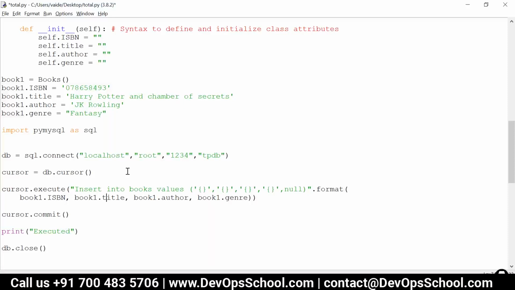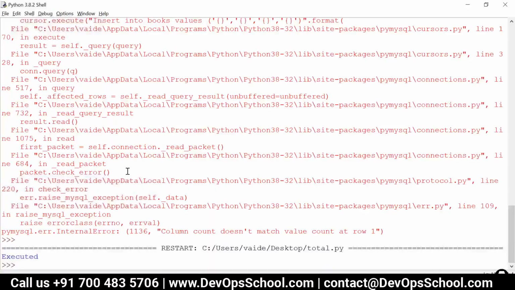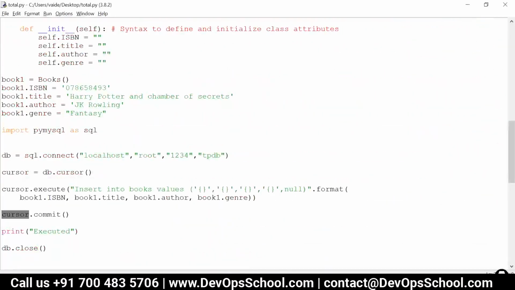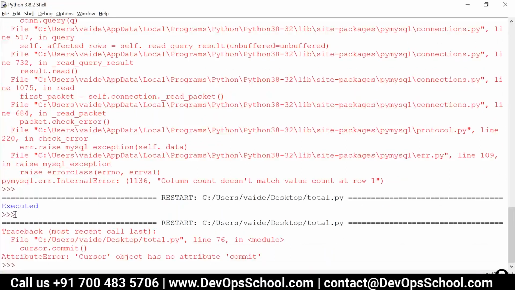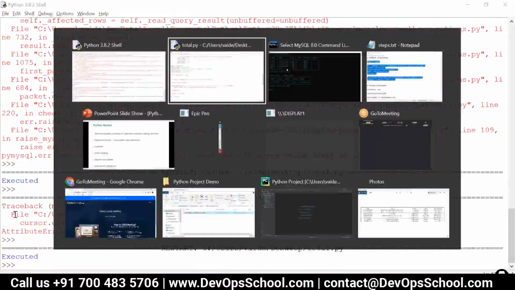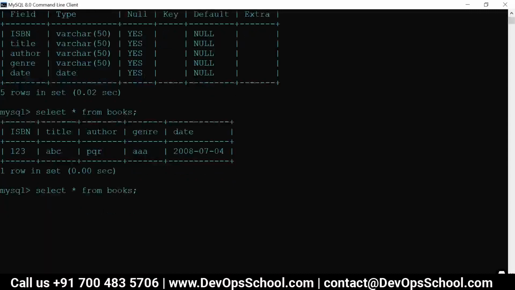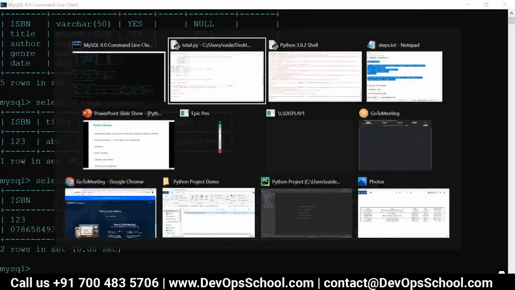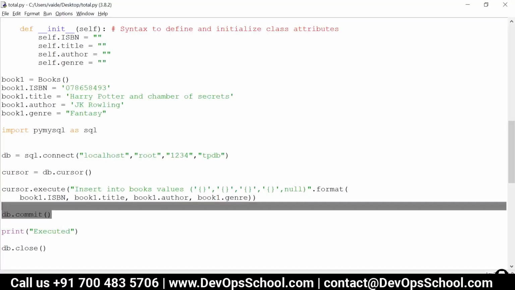Fine. Just let me try to execute this. Yeah, now it is inserted. Whenever we are inserting, we need to commit the transaction.